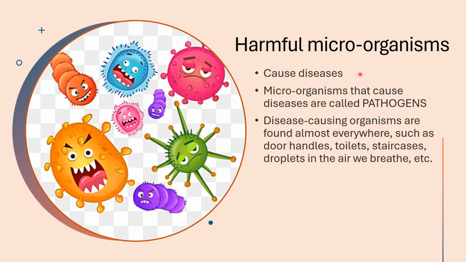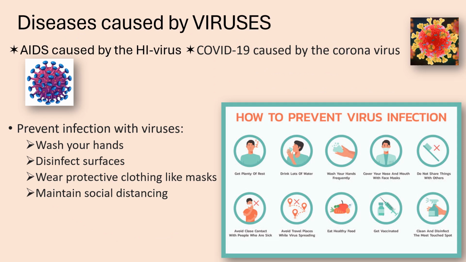Now, some of the microorganisms are very harmful because they cause diseases. And when they cause diseases, we call them pathogens. Now, these disease-causing organisms are found almost everywhere. You can find them on door handles, toilets, staircases, the droplets in the air we breathe. So they are basically everywhere.